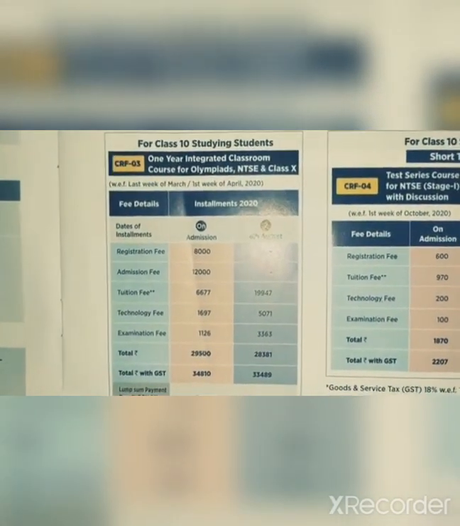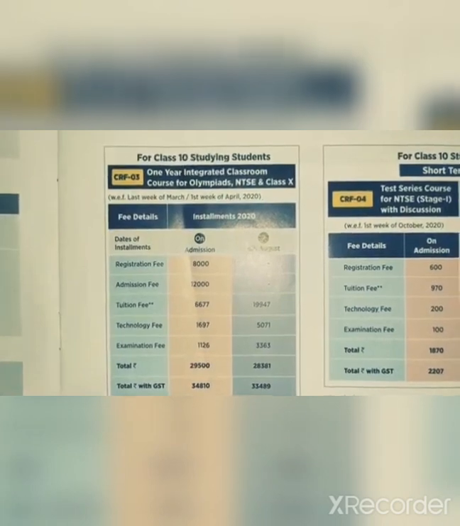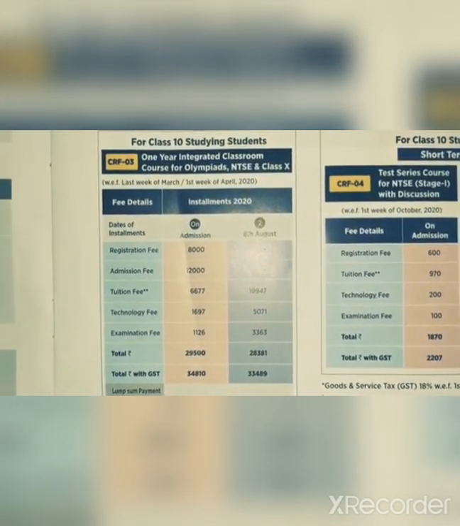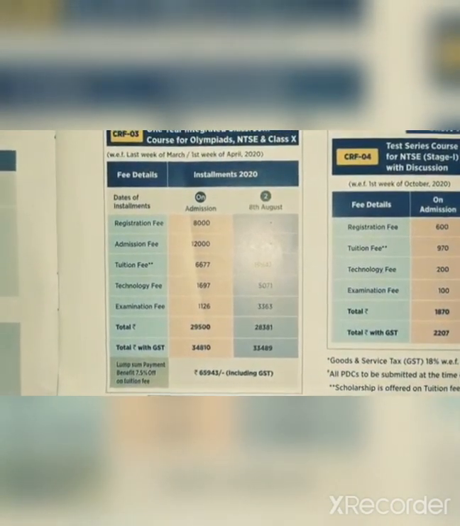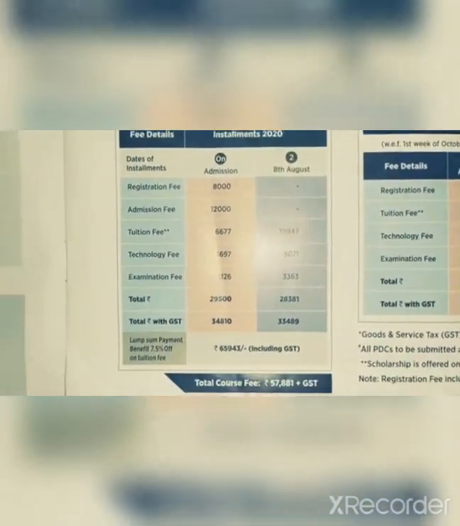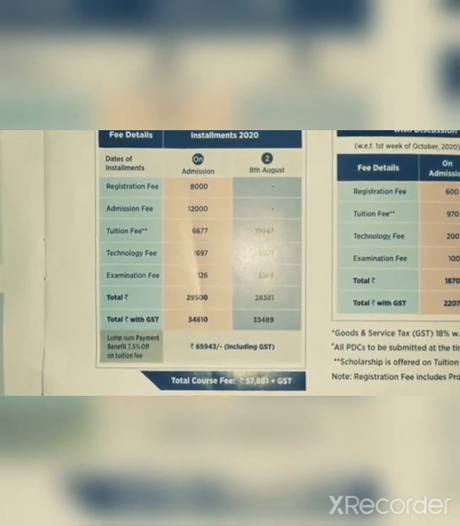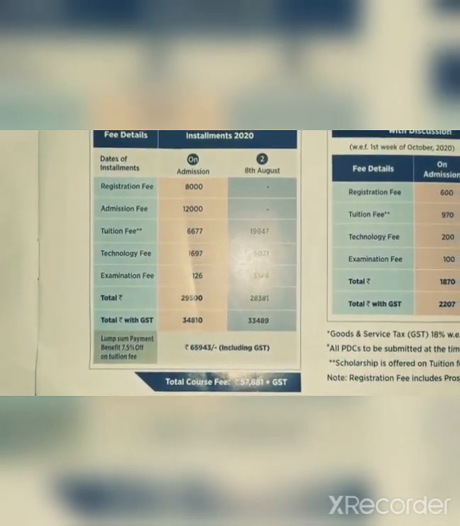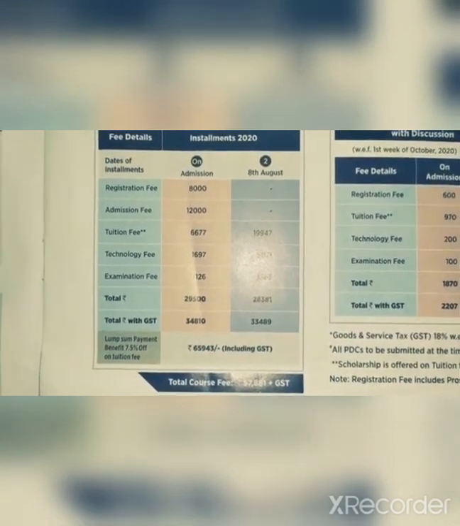And for the 1 year classroom program for students who are in class 10th, you can see the same as earlier. 8,000 is the registration fee, 12,000 is the admission fee, and tuition, technology and examination fees are written here. You can see all the stuff, and the total fees are 29,000 and 28,000 respectively, and total fees with GST are rupees 34,810 and 33,489.